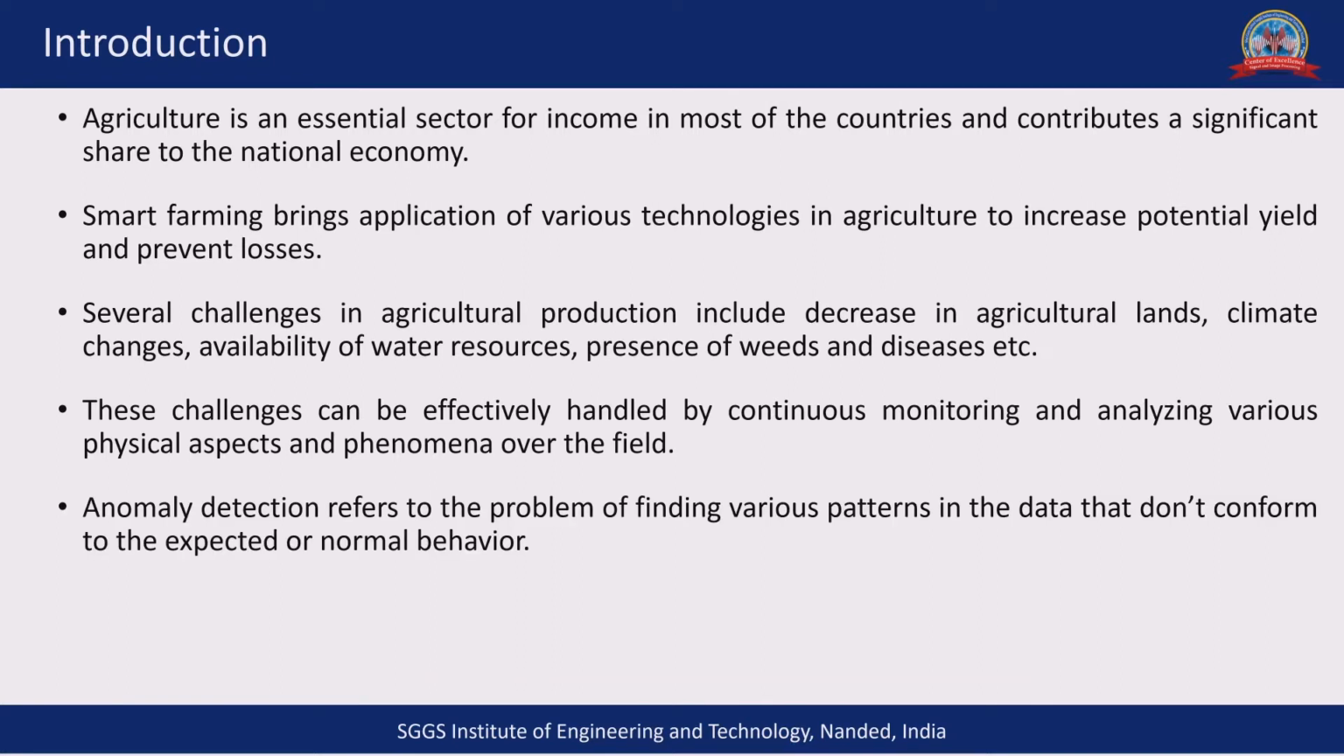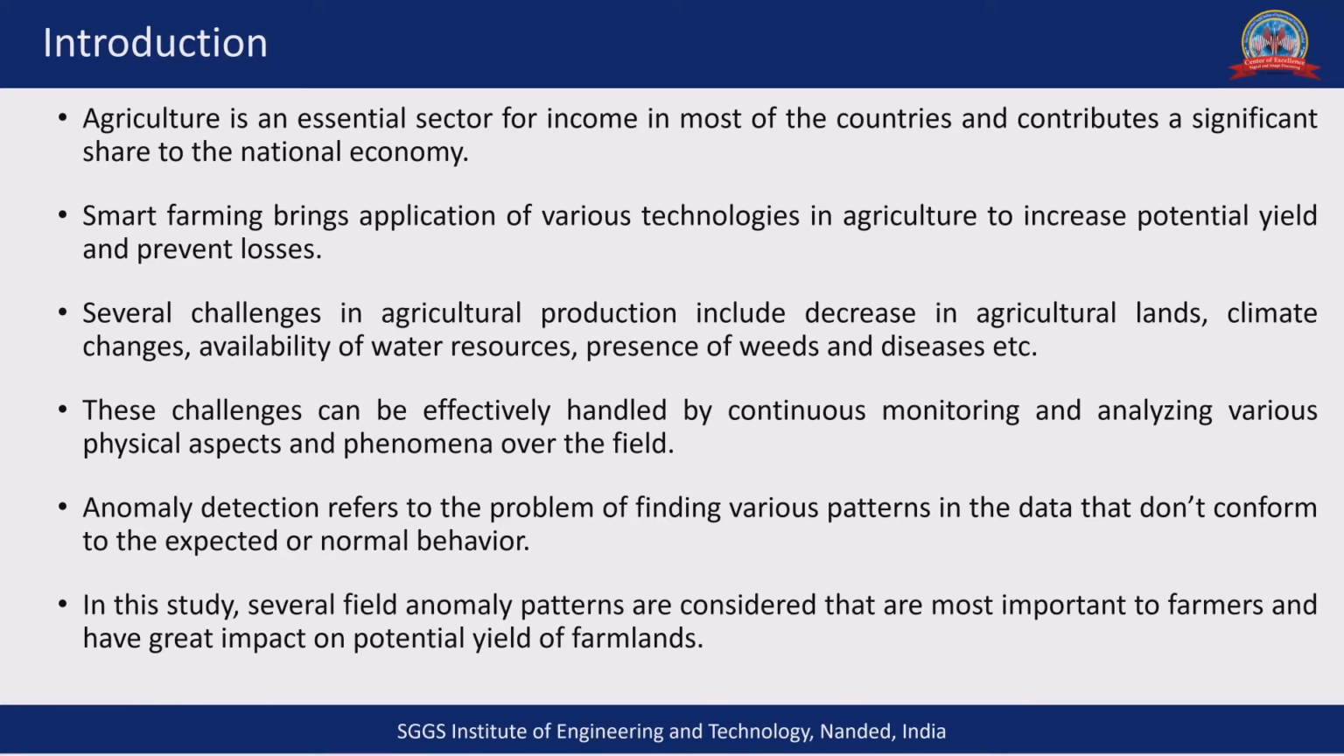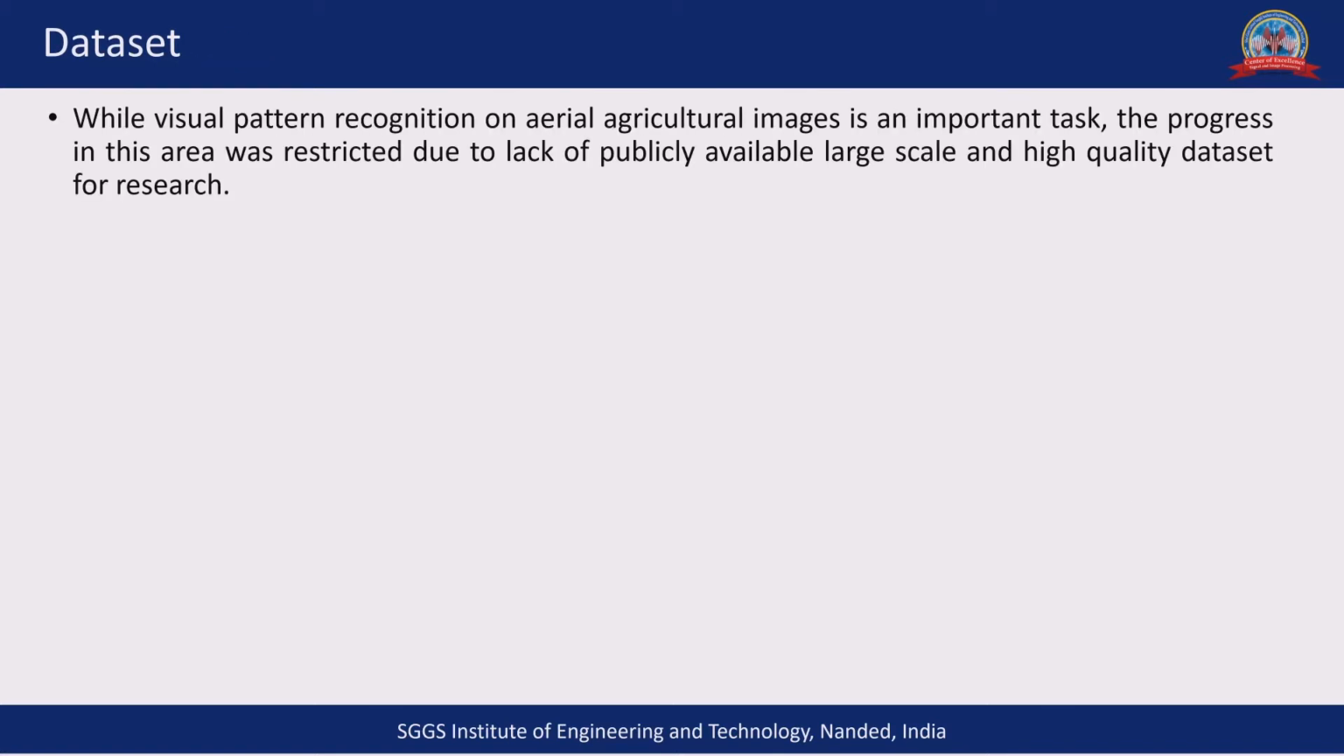In this particular work, we focus on anomaly detection, which refers to the problem of finding various patterns in the data that don't conform to the expected or normal behavior. In this study, six different anomaly patterns are considered, which are most important to farmers and have great impact on potential yield of farmlands. While visual pattern recognition on aerial agricultural images is an important task, the progress in this area was restricted due to lack of publicly available large-scale and high-quality datasets for research.